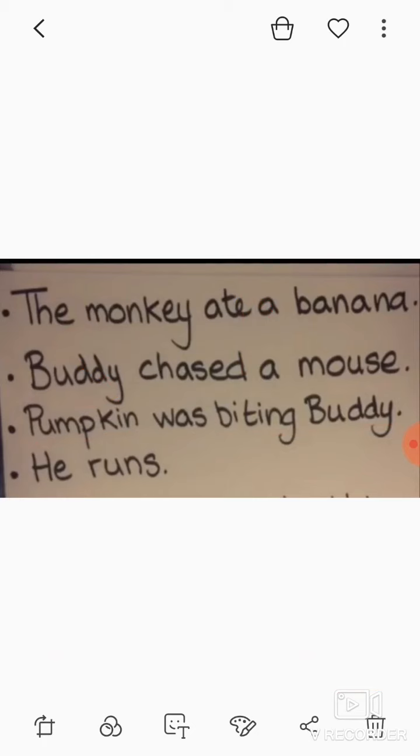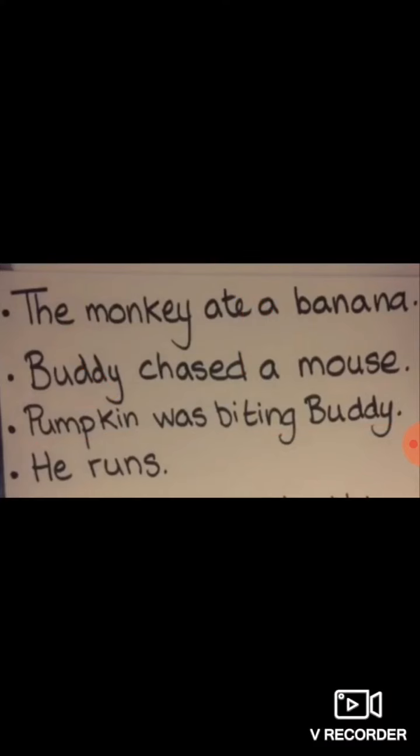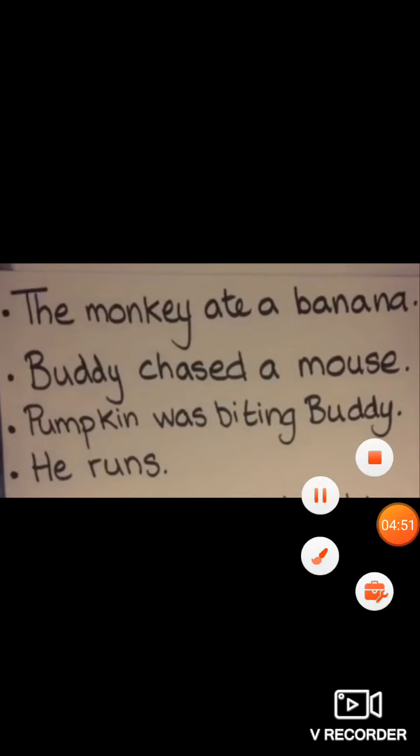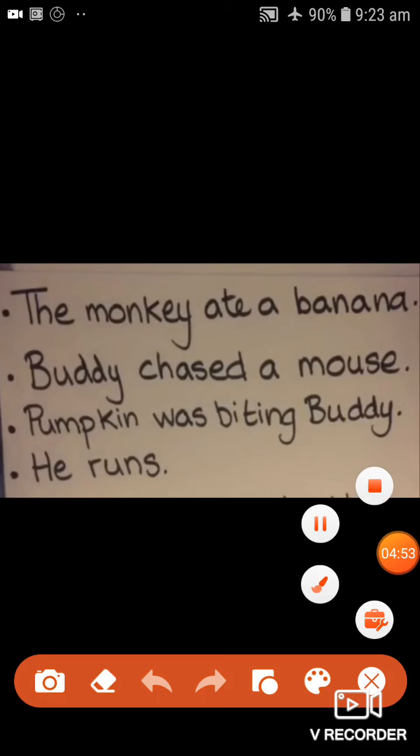That is, he runs. Usually people think this is a short, incomplete sentence. No, it's incorrect. If a sentence has a verb, it is not an incomplete sentence. It is a complete sentence. Why? Because we can see the verb, that is runs.